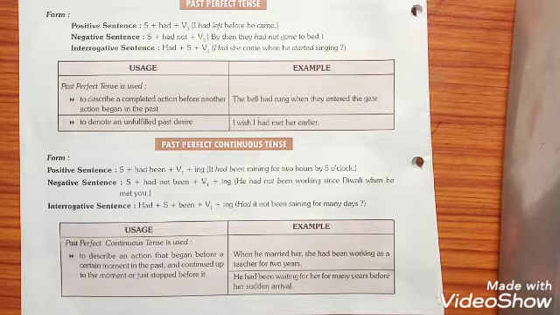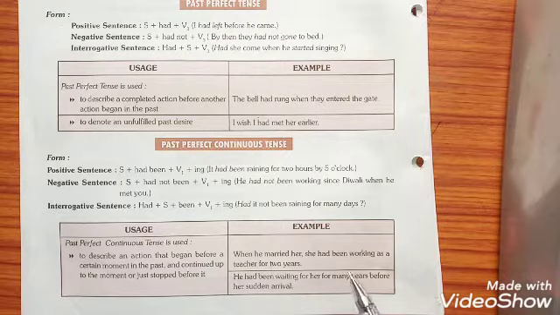This tense has one special use: to describe an action that began before a certain moment in the past and continued up to that moment or just stopped before it. I am repeating it again. If you have to describe an action that began before a certain moment in the past and continued up to the moment or just stopped before it.